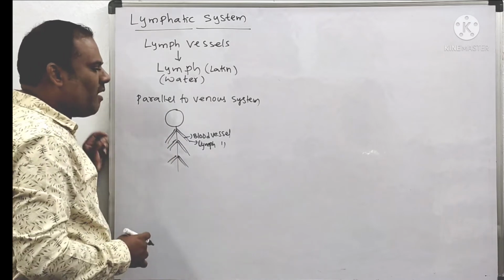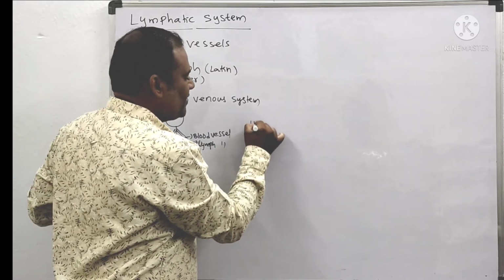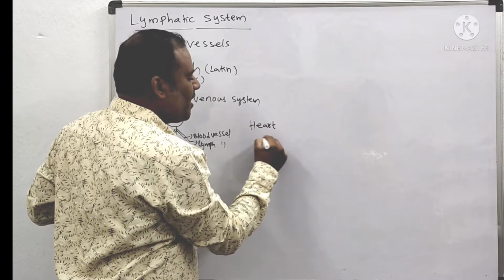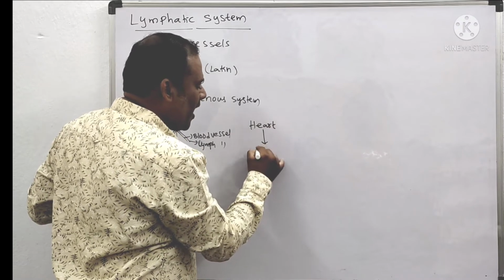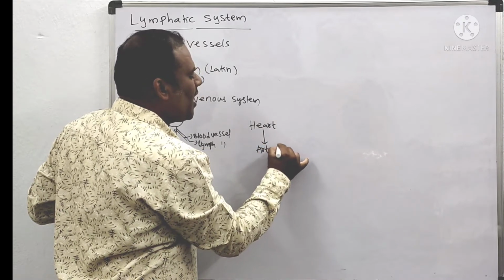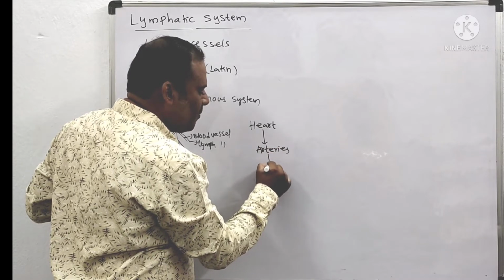And what is the duty of this lymph? First, the heart is there. The heart pumps the blood into arteries, and arteries take the blood to all the cells of the body.